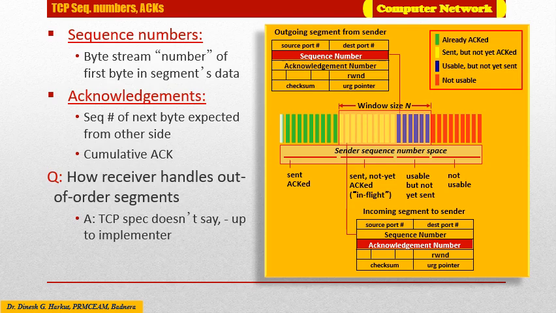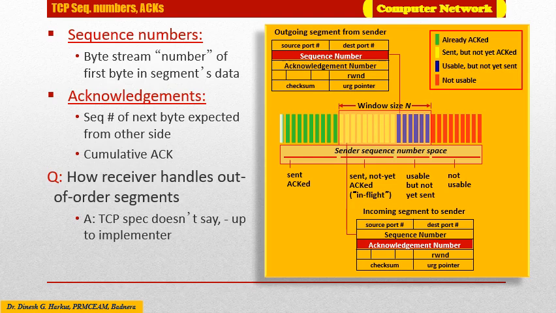Before discussing how these fields are used to provide reliable data transfer, it is imperative to know what exactly TCP puts in these fields. TCP views data as an unstructured but ordered stream of bytes.